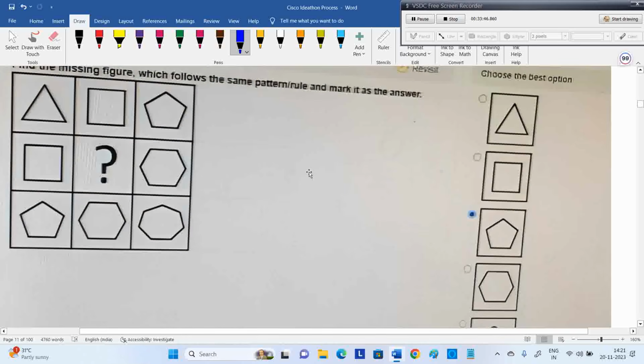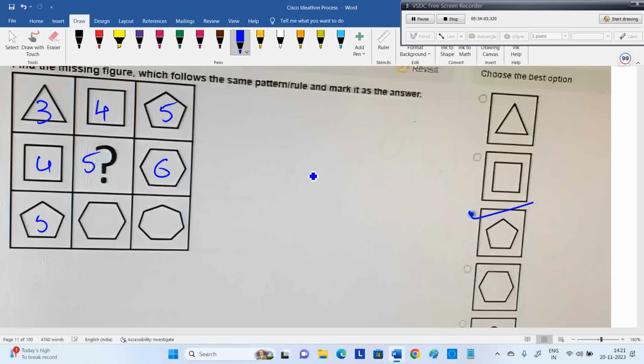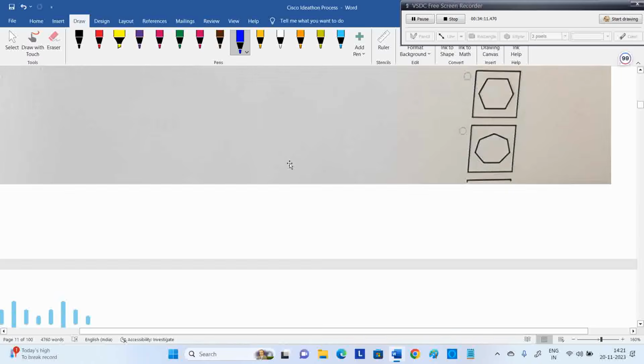Next one again. Figure matrix. They are giving more and more questions. Pentagon. Number of sides: 3, 4, 5. Here 4, 5, 6. Here 5, 6, 7. That's how they're asking visual reasoning or image based questions. There are plenty of questions.